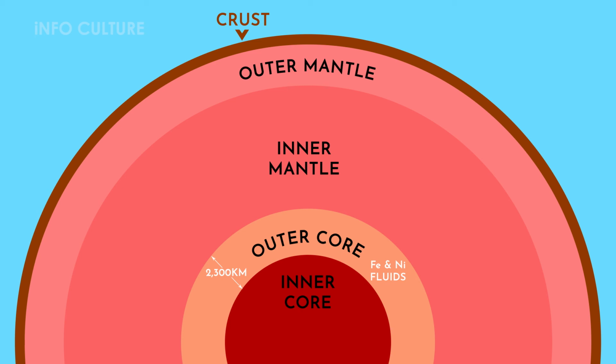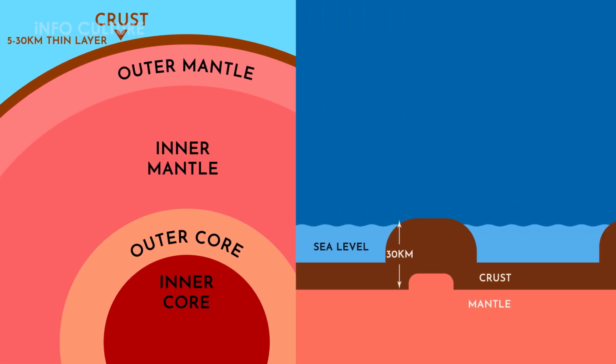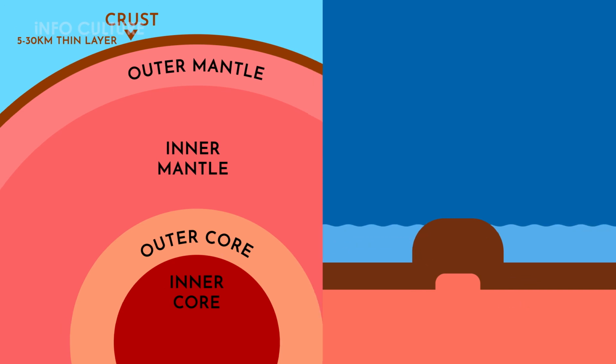Above the outer core is the mantle, the thickest layer. This hot, viscous mixture of molten rock is about 2,900 kilometers thick and has the consistency of caramel. The outermost layer, Earth's crust, goes about 30 kilometers deep on average on land. At the bottom of the ocean, the crust is thinner and extends about 5 kilometers from the seafloor to the top of the mantle.